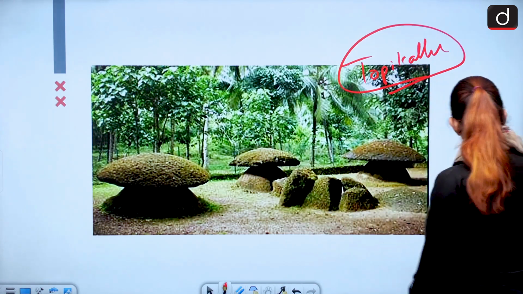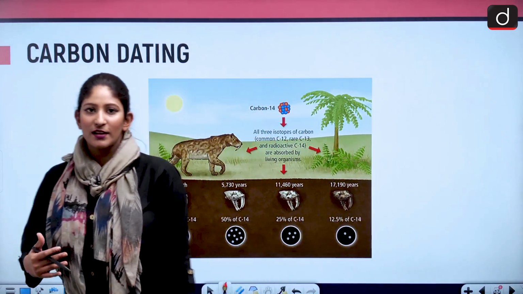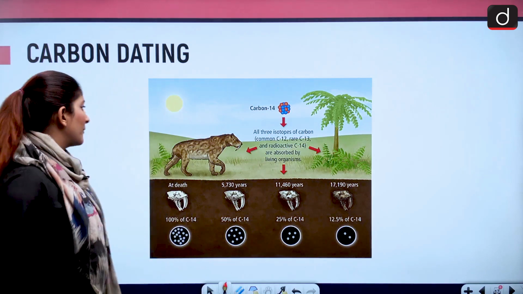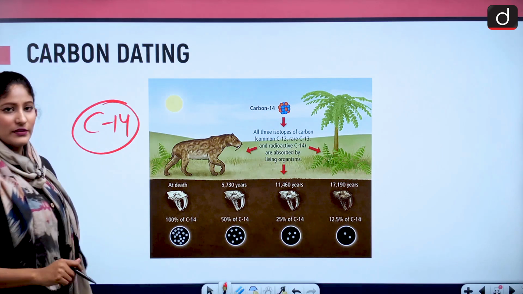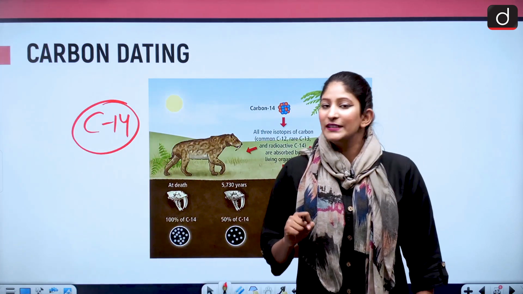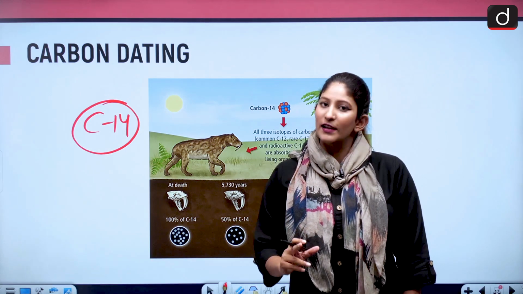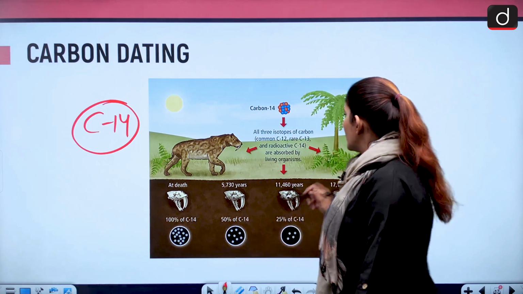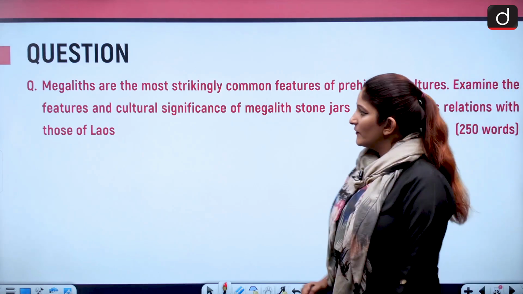Moving on, if we talk about carbon dating, how will we find out the age of these? An isotope of carbon by the name of C14, radiocarbon, can be used to know the age of an organic matter by counting the atoms. The lesser the number of carbon atoms in organic matter, the more the age is going to be. Okay, so this can be done. So C14, remember that.